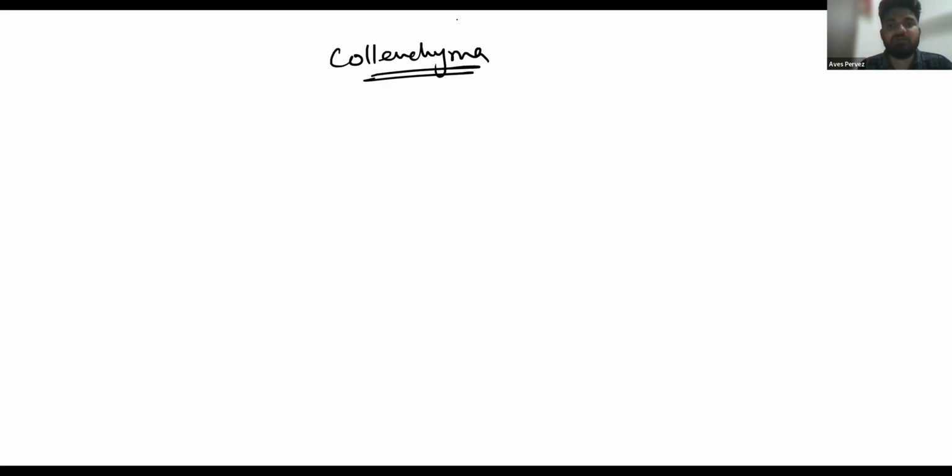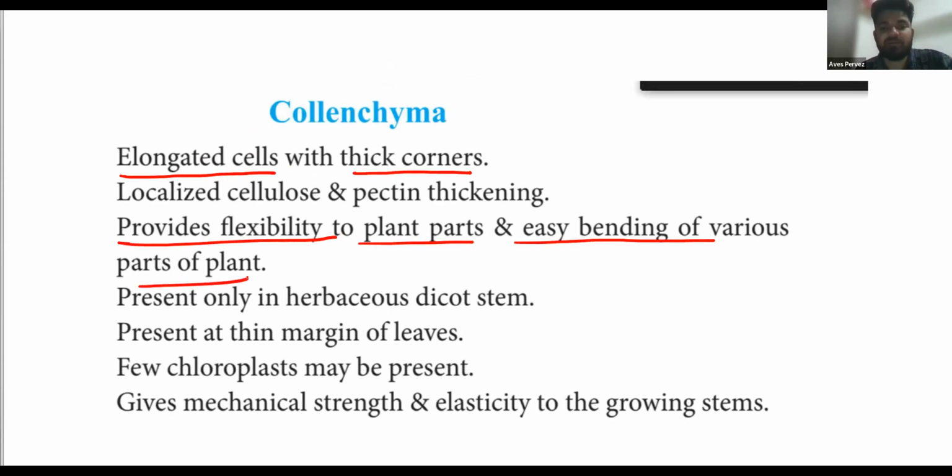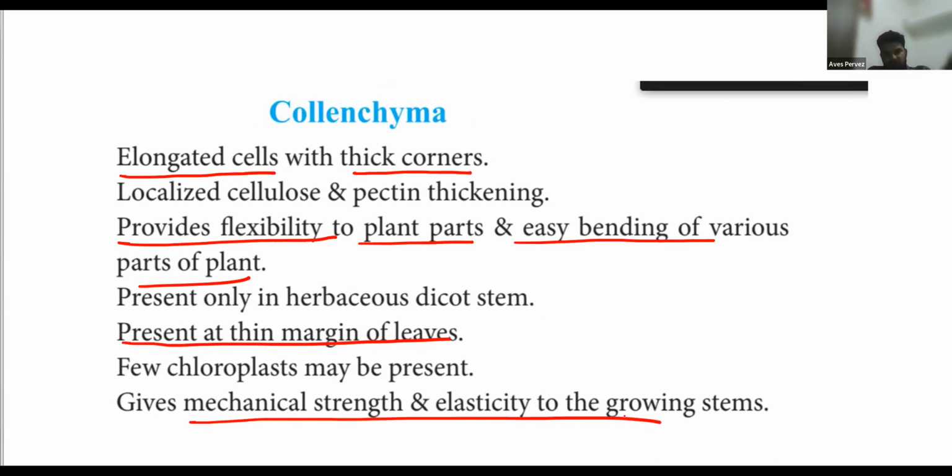Note it down. About collenchyma, write only some points; not every point you need to write. These are elongated cells with thick corners. They provide flexibility to the plant parts and easy bending of various parts. Present in the margins of leaves. Gives mechanical strength and elasticity to the growing stems. Note it down.